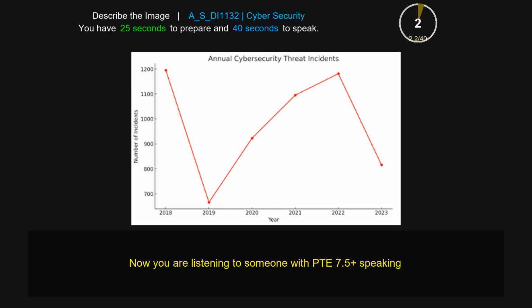The title of the given picture is Annual Cybersecurity Threat Incidents. On the x-axis, we can see the number of incidents. On the y-axis, there are the years 2018, 2019, 2020, and so on. On the left-hand side, we can see 700, 800, and 900. The maximum number was in 2018, which was 1200, and the minimum was in 2019, which is 700. Overall, the picture is really informative and very good.